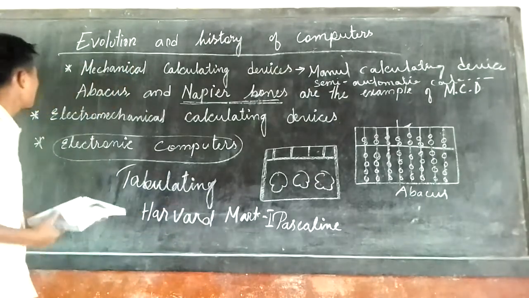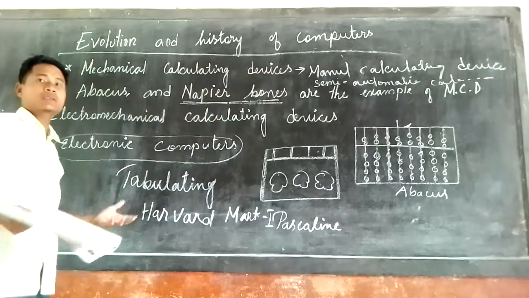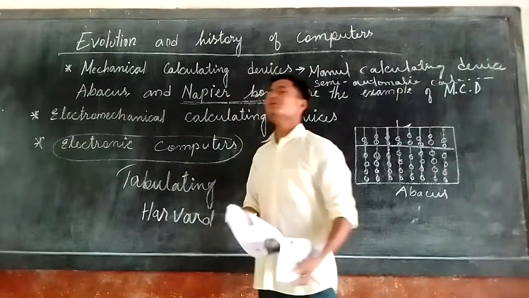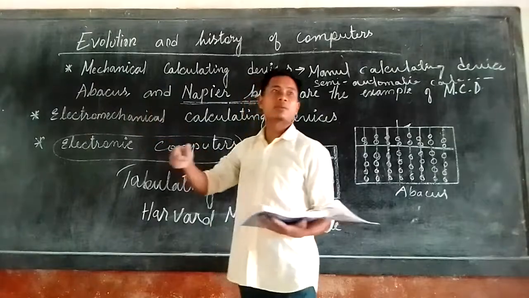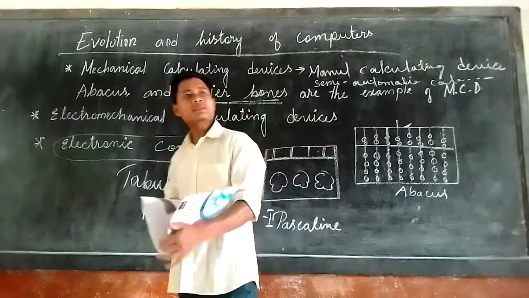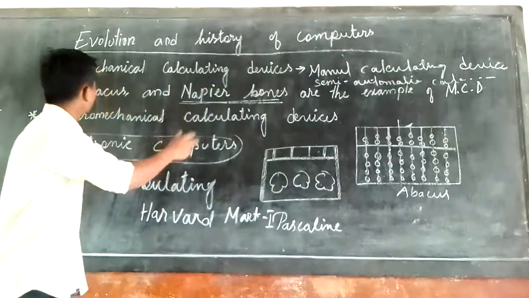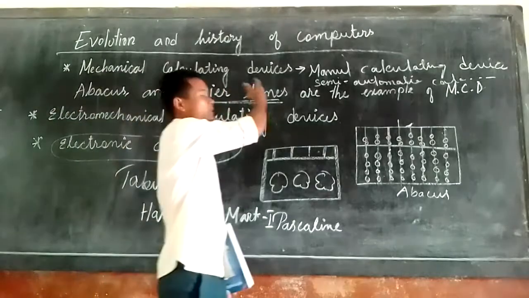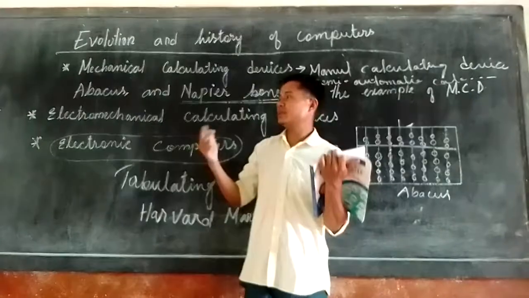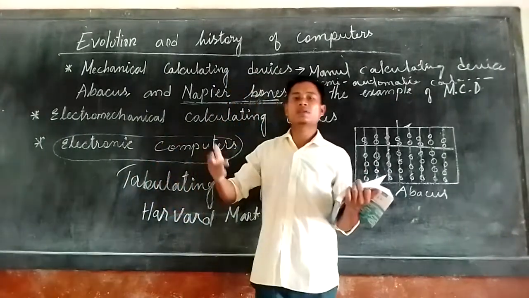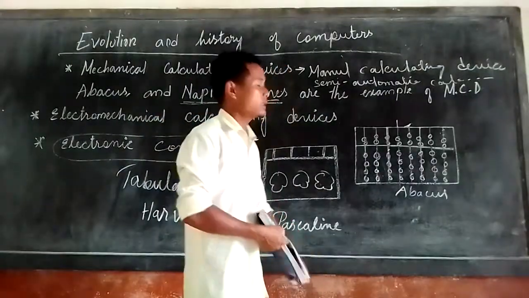So that is about the evolution and history of computers. In today's world, without computers, it seems like nothing. Almost everything is done by the computer, so today we learned about the history of the computer. At first, only the abacus was used, and after that the Pascaline and Napier's bones. Later, as inventors' knowledge grew higher and higher, in today's world everything is run by electronics. Thank you.